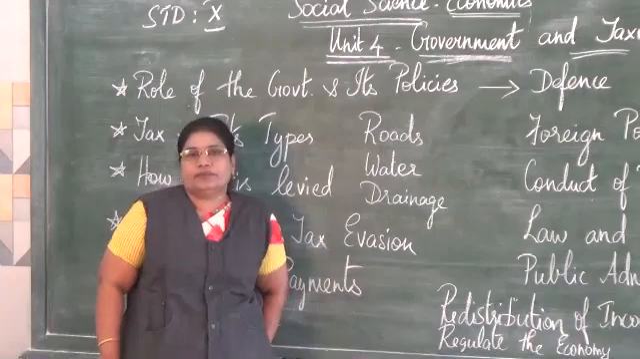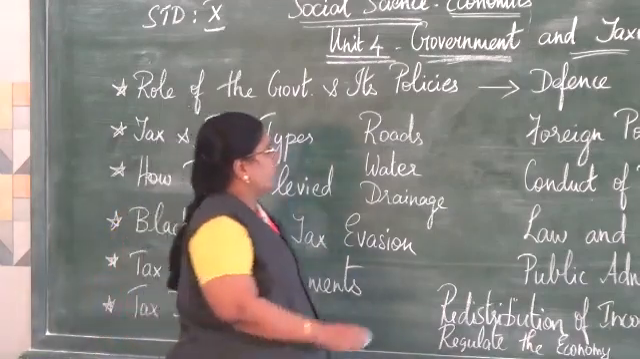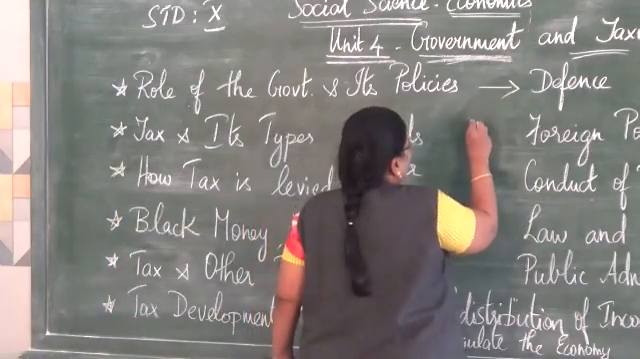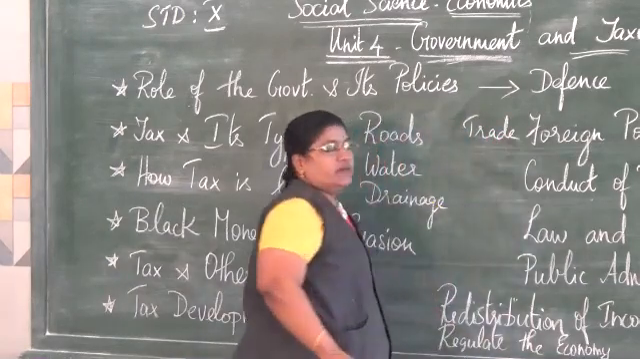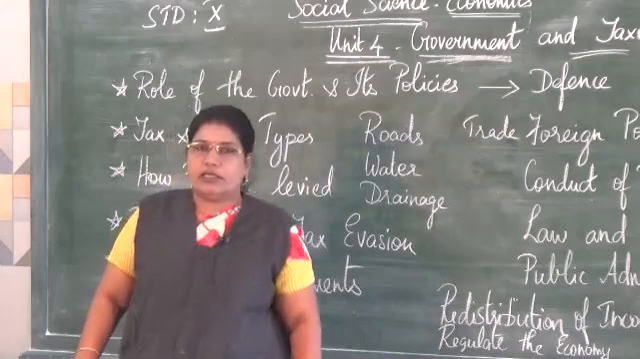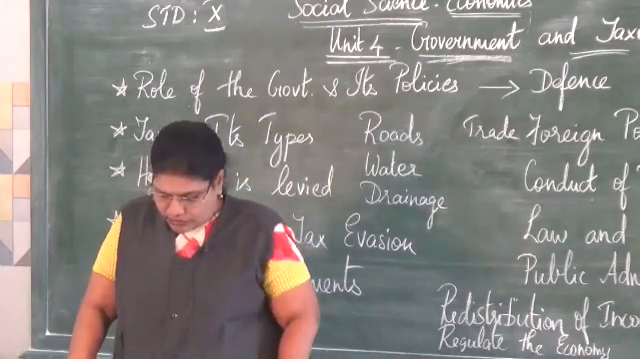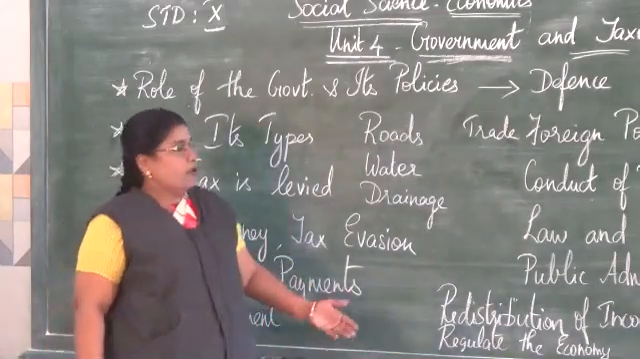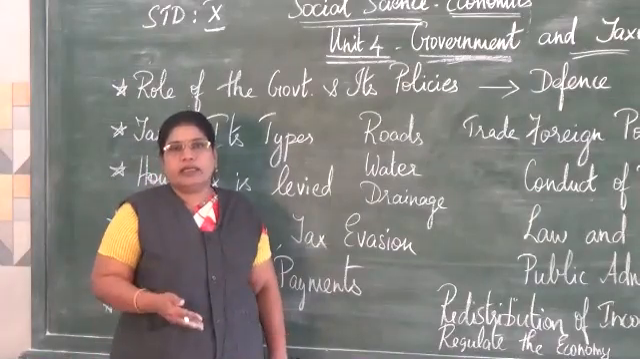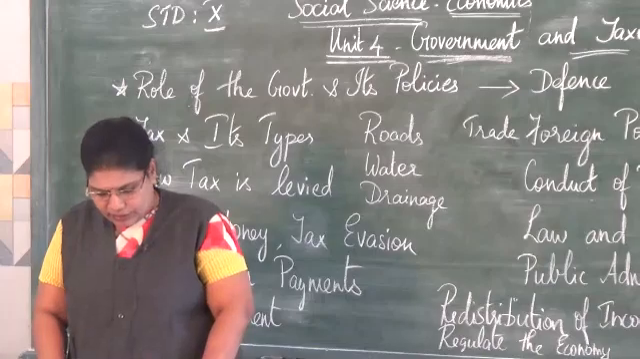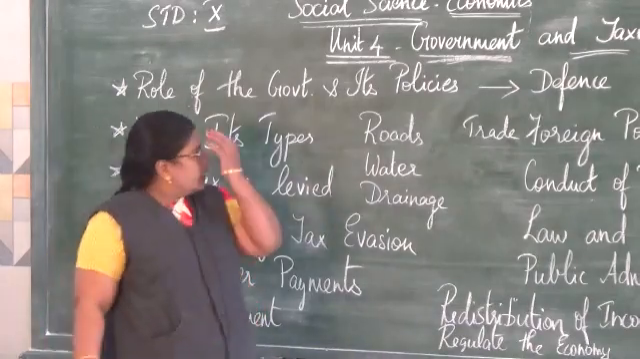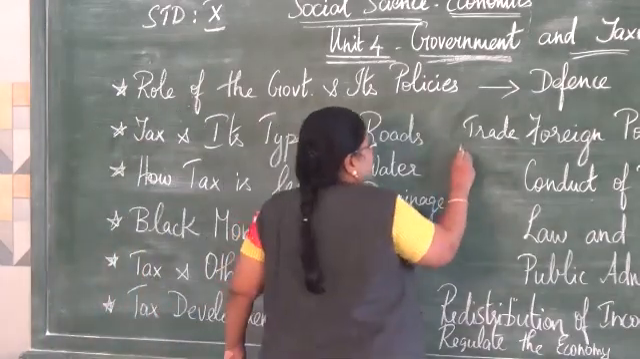How to do that? By carrying out foreign trade. Yes, the most important one. Once we start trading with the other countries, we maintain a cordial relationship. So, exports and imports: buying goods from foreign countries, selling goods to foreign countries, and once again investing.